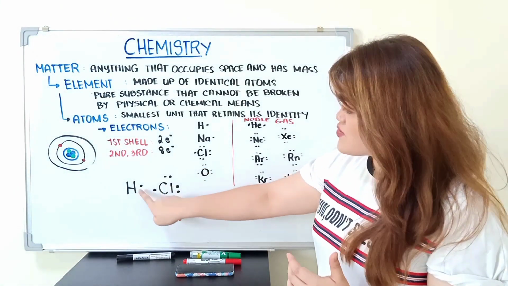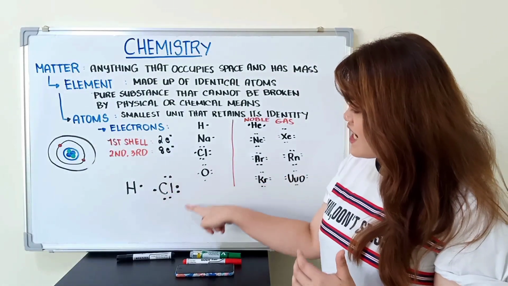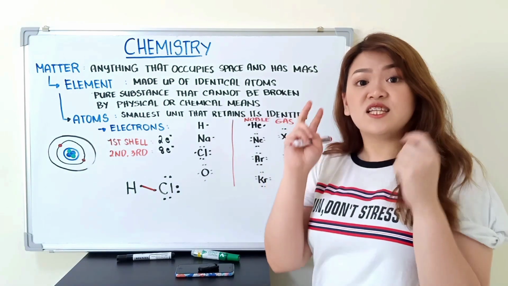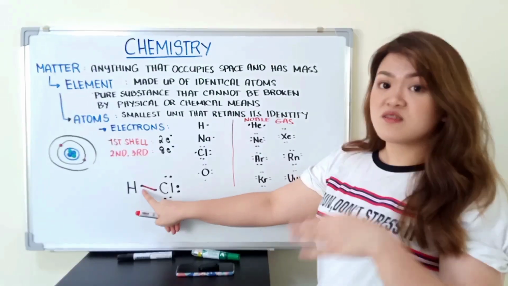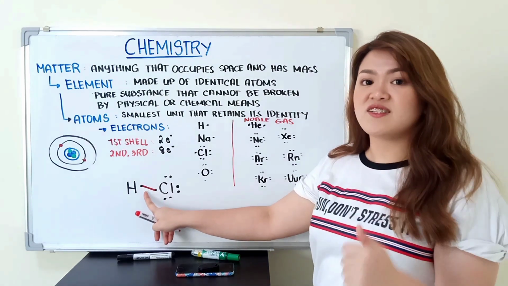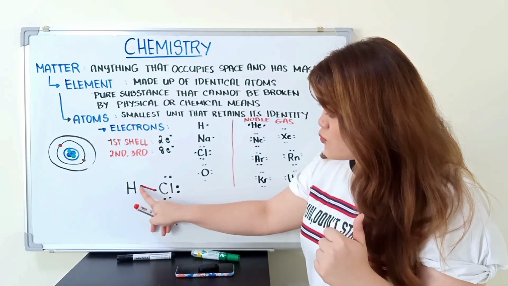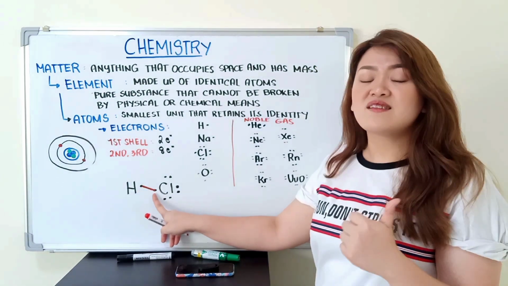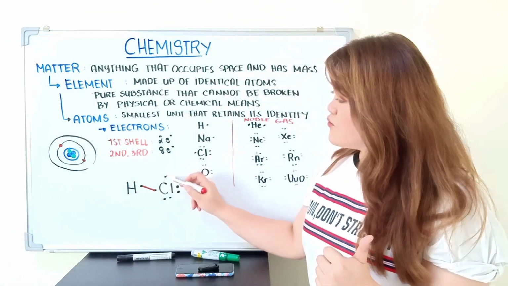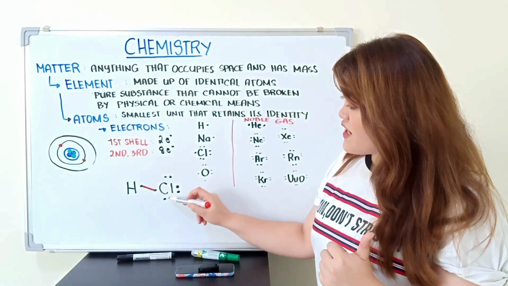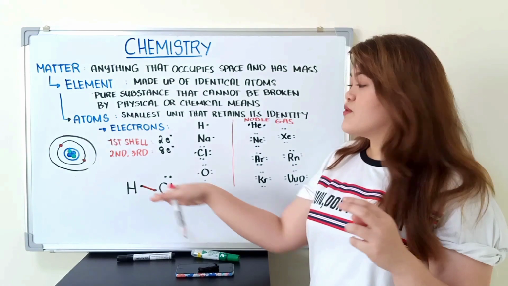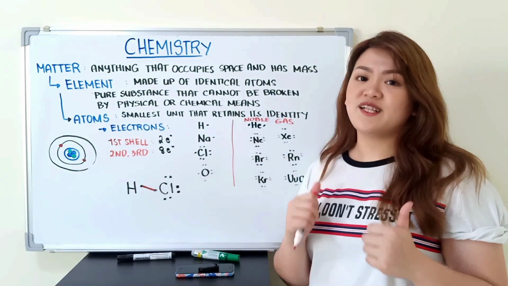So, hydrogen has 1 electron and chlorine has 7 valence electrons. First shell, kailangan lang niya ng 2 electrons. By forming this bond, nag-share sila ng electrons. So, let's check kung nasatisfy ba yung first shell ni hydrogen. So, for hydrogen, we have 1, 2 electrons. So, yes, nasatisfy yung first shell niya. Let's check for chlorine. So, we have 1, 2, 3, 4, 5, 6, 7, and 8. So, yes, satisfied na rin. So, we have our HCl, which is now stable and happy.